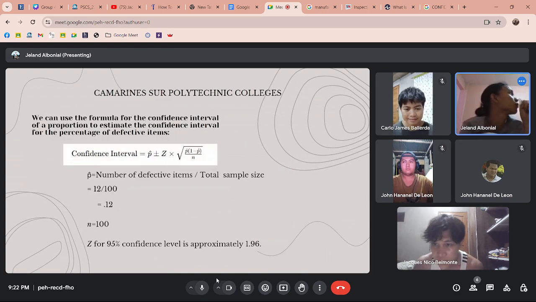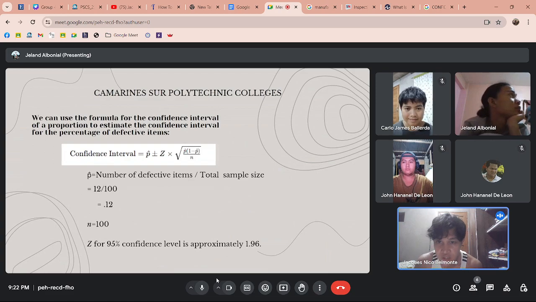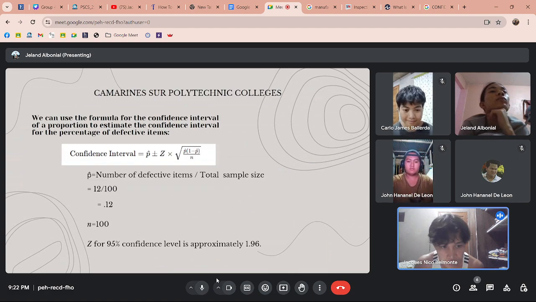Next, we can use the formula for the confidence interval of a proportion to estimate the confidence interval for the percentage of defective items. As we mentioned earlier, we know the formula to get the confidence interval. For finding the p hat, we need to compute the number of defective items, which in the problem are 12 items that are defective, and the total sample size is 100.